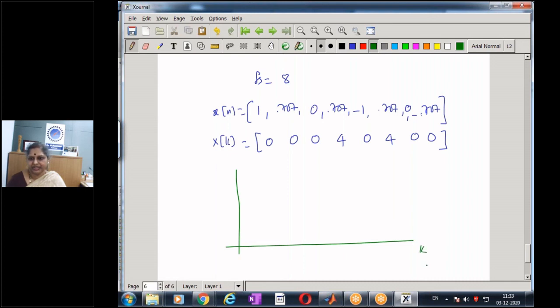Say whether it is K or F. In this particular case, they are similar. 1, 2, 3, 4, 5, 6, 7, 8. So I have 3 values being 0. First 3 are 0. Then I have a component at 3. Then it's a 0. I have a component at 5. And then I have 0. The magnitude being 4. And this is my x of k.